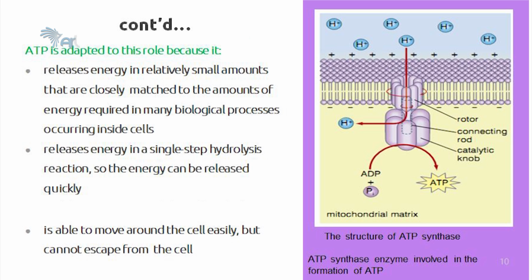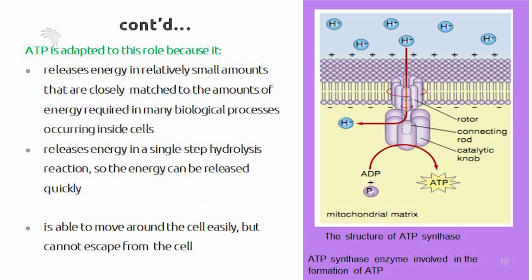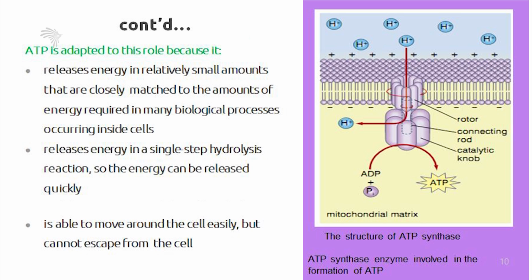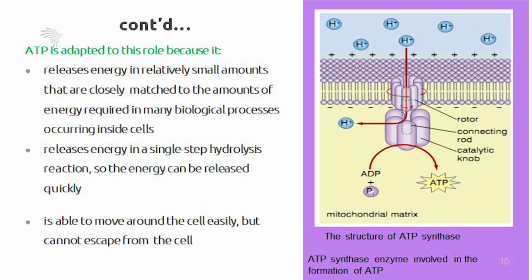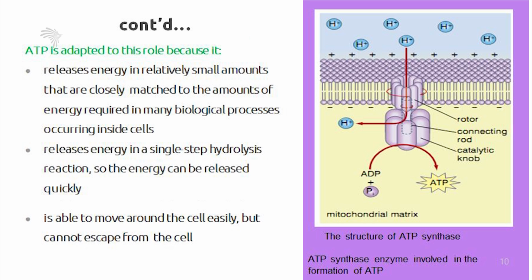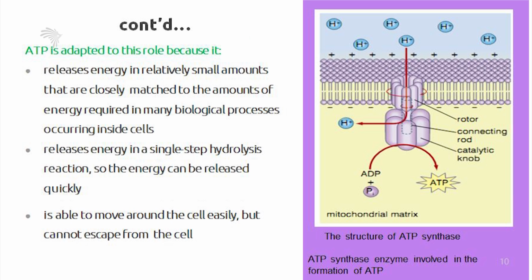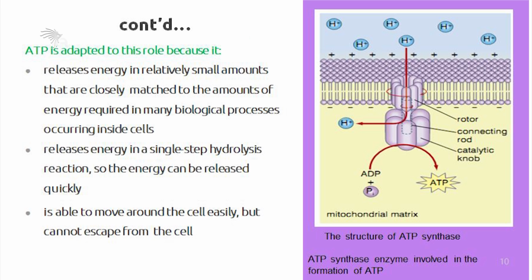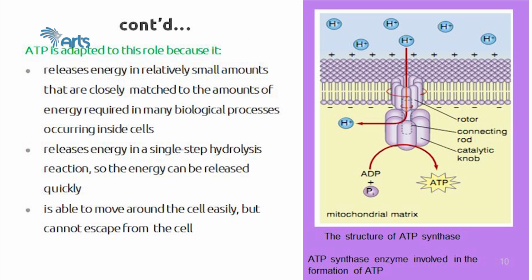Now the structure of ATP synthase. ATP is synthesized by an enzyme called ATP synthase. This is the structure of the ATP synthase. In this slide, it is embedded in the mitochondrial membrane. It has a rotor structure, a connecting rod, a catalytic knob, and the like. The concentration of hydrogen ions accumulates outside the membrane, and when they pass through the rotor, it spins the rotor, and this energy combines the ADP with inorganic phosphate, and finally it produces the ATP molecule. So in this structure, you can see the structure of the ATP synthase.